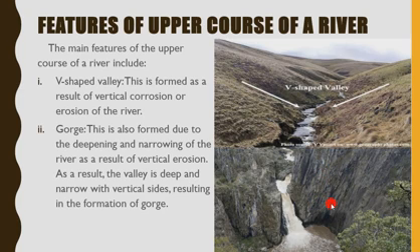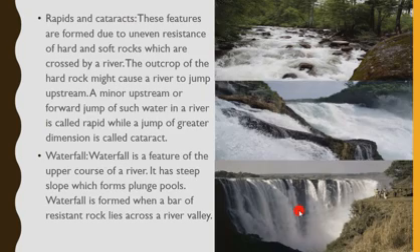That was why it formed this shape that it has here. A gorge is also formed due to the deepening and the narrowing of the river as a result of vertical erosion. As a result, the valley is deep and narrow with vertical sides, resulting in the formation of a gorge.